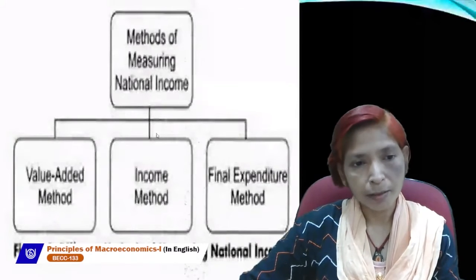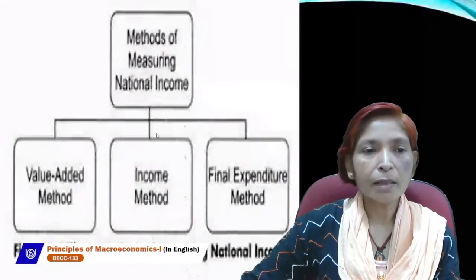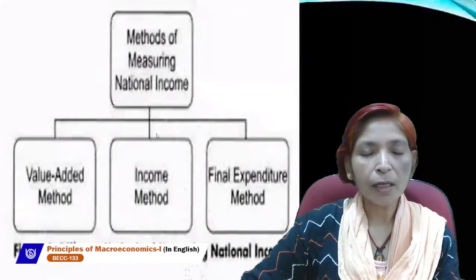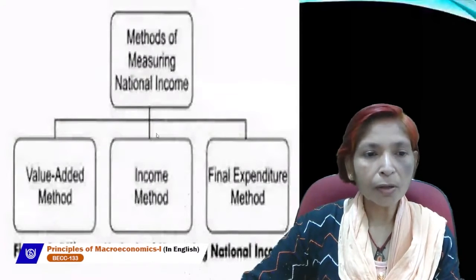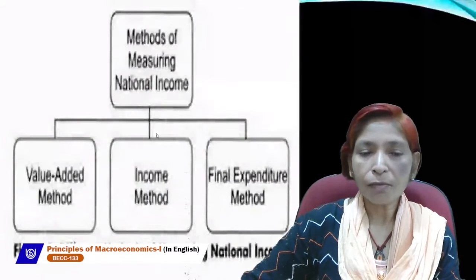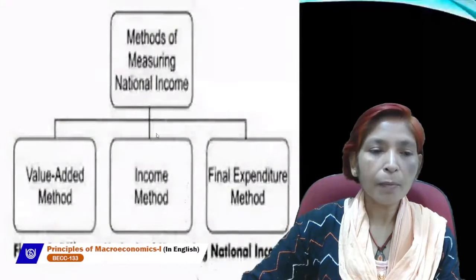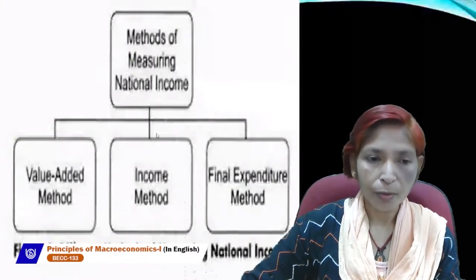Second is the income method. If we want to estimate GDP with the help of the income method, first of all we take all factor incomes. Factors are four: land, labor, capital, and entrepreneur.